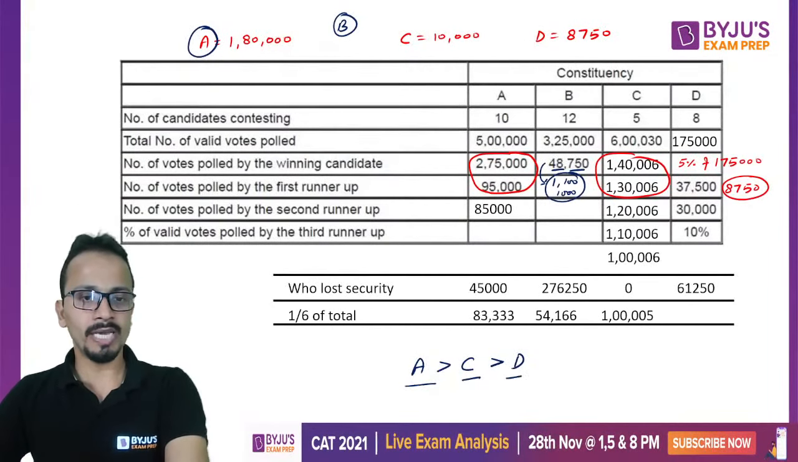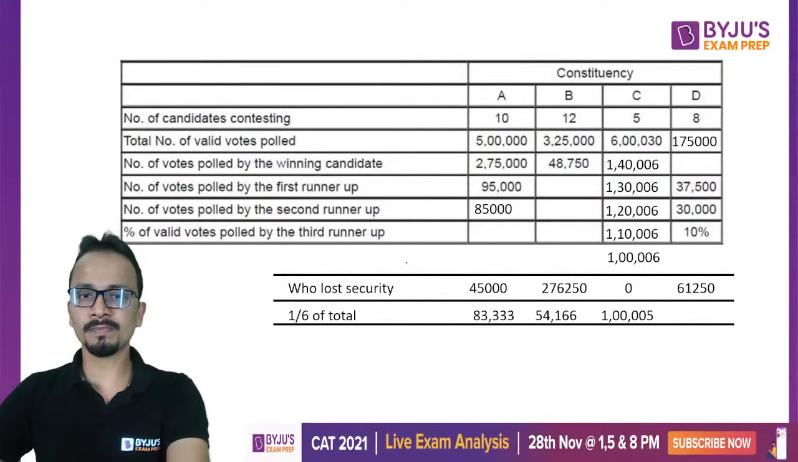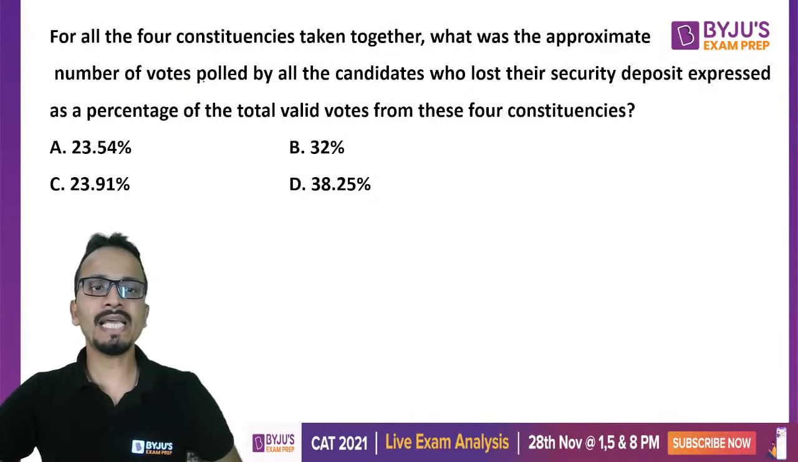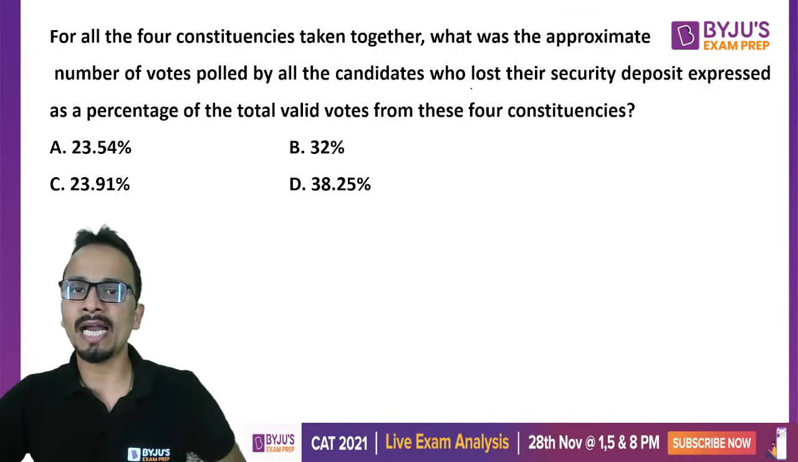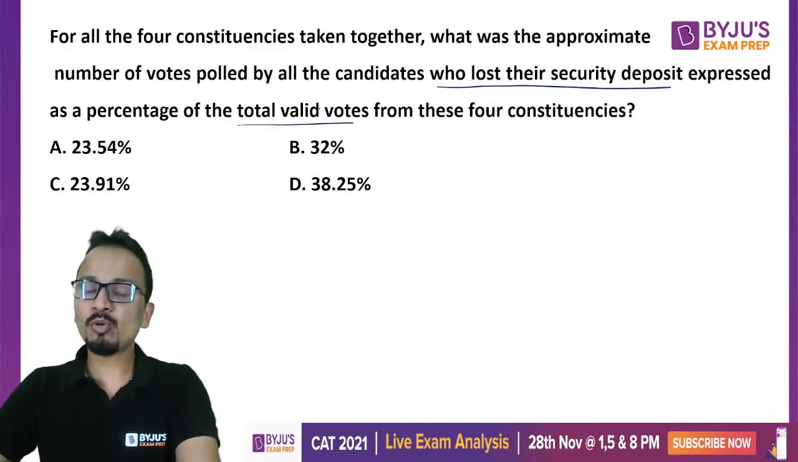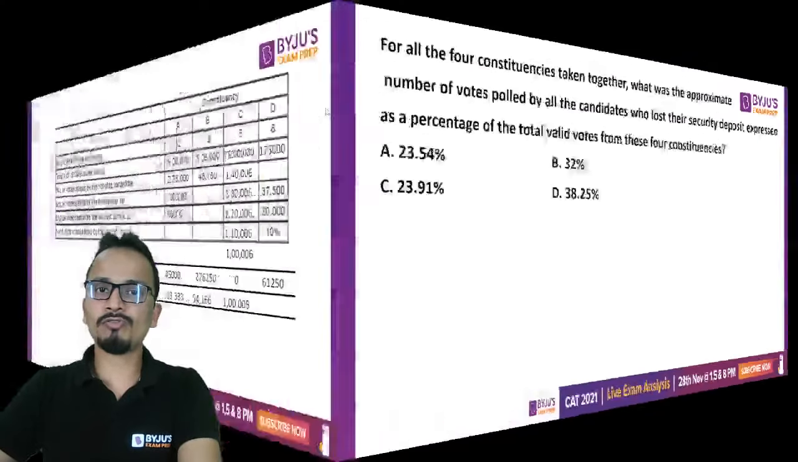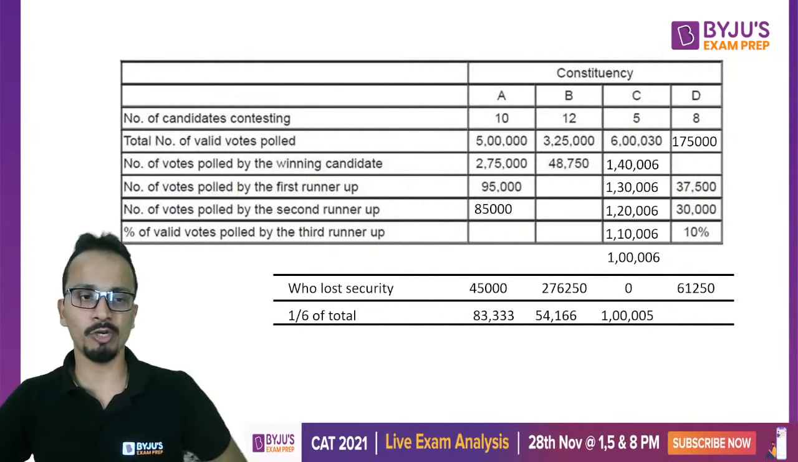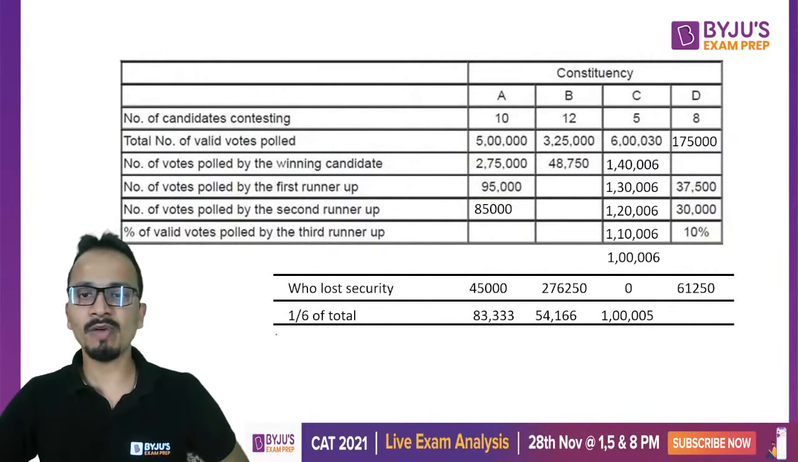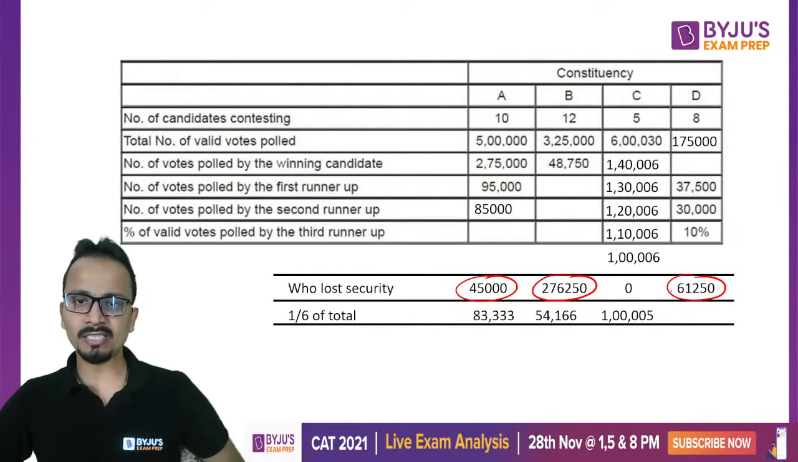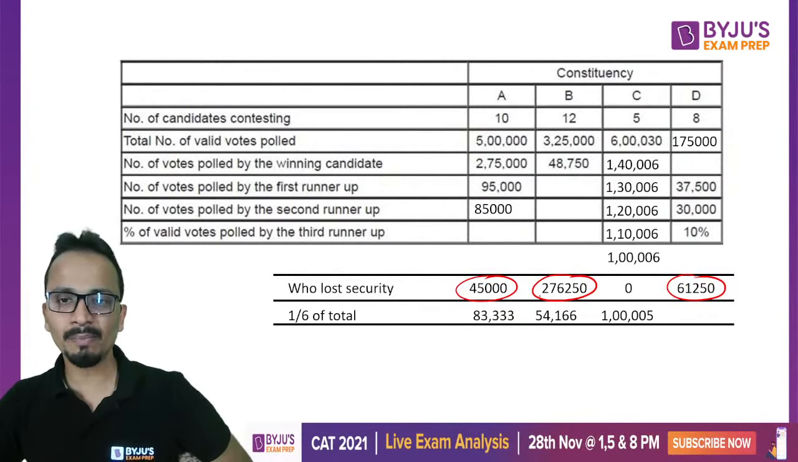Right? Okay. Now let's move on to the last question for this. For all 4 constituencies taken together, what was the approximate number of votes polled by all the candidates who lost their security deposits, expressed as a percentage of total valid votes? So now I have to count the sum of the number of votes of the candidates who have lost their security deposits. I've already mentioned these values, so it will be the sum of these three values, right? Am I clear? Okay, so let's add up all these values.